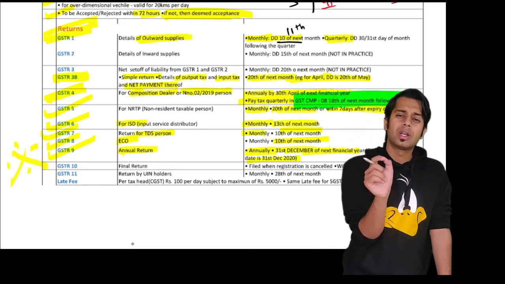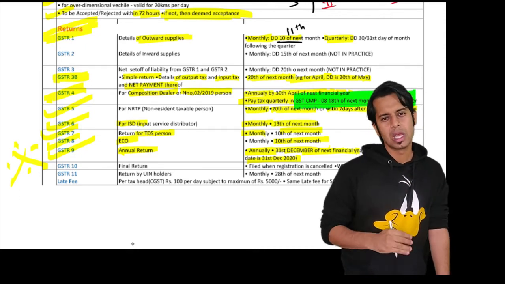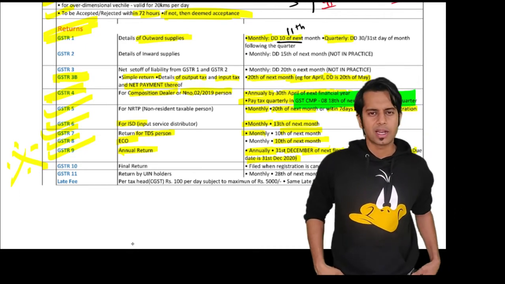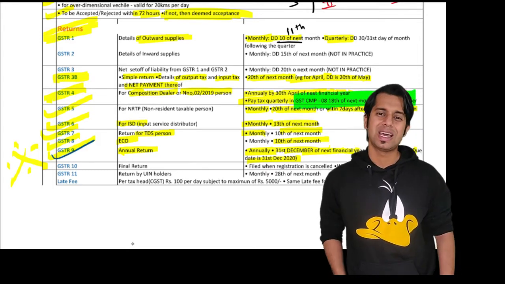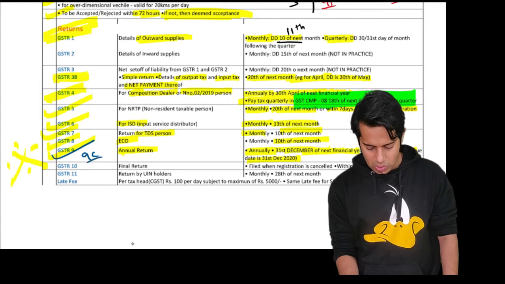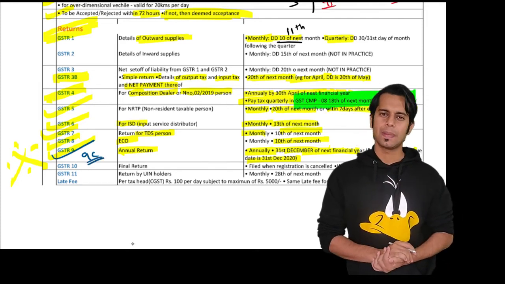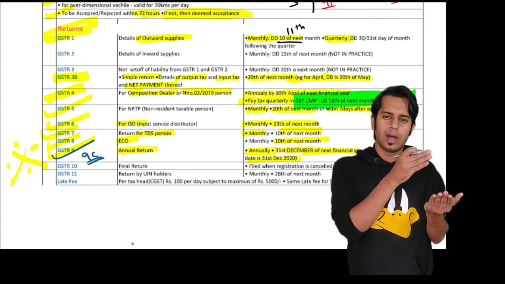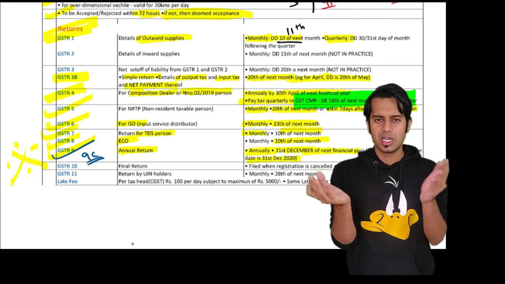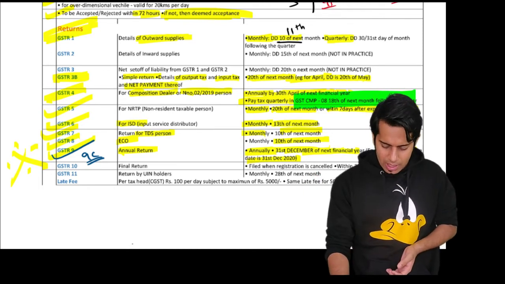Please note, if your aggregate turnover for the financial year exceeds 2 crore rupees, you should get your books of accounts audited by a chartered accountant or cost accountant. In that case, you will have to file your GSTR9, and along with this, you will also have to file a document called GSTR9C. It is a reconciliation statement which reconciles the turnover of audited financial statement with your GST returns. It is required to be certified by a chartered accountant or a cost accountant.